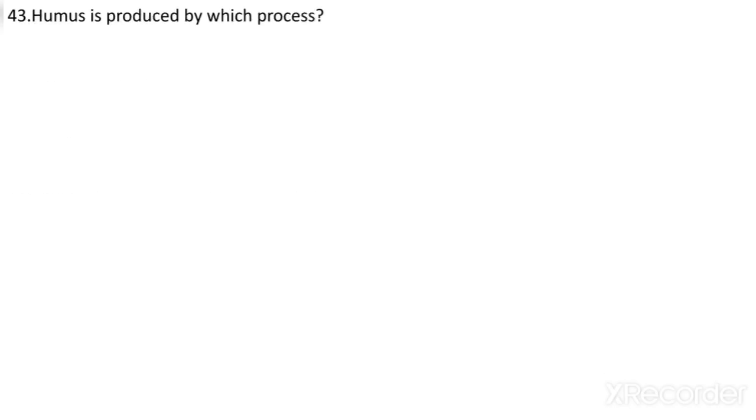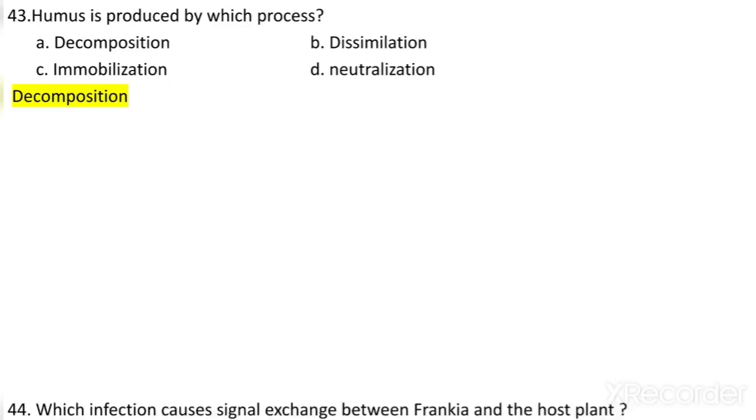Next question, humus is produced by which process? Now this is a very important question because it was asked many times in the ICAR-NET. So humus is produced by decomposition, dissimilation, immobilization, or neutralization. So it is produced by the process known as decomposition.